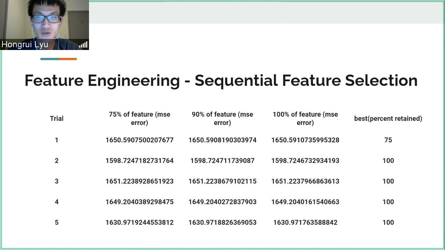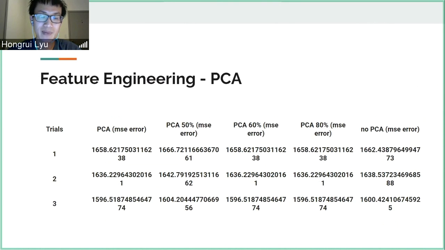Here is the experiment result of sequential feature selection. We test the MSE error on 5 train test splits of testing data. We find that we should keep all features or it will increase the MSE error for linear regression. We also assume that if keeping all features works best for linear regression, it also works best for all other methods. Here is the experiment result of PCA transformation. Similarly, we find that we should keep 60% of dimensions of PCA for linear regression. We also assume that it will also work best for all other methods.